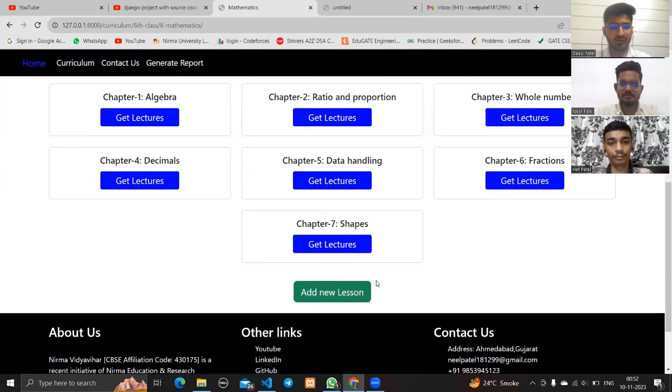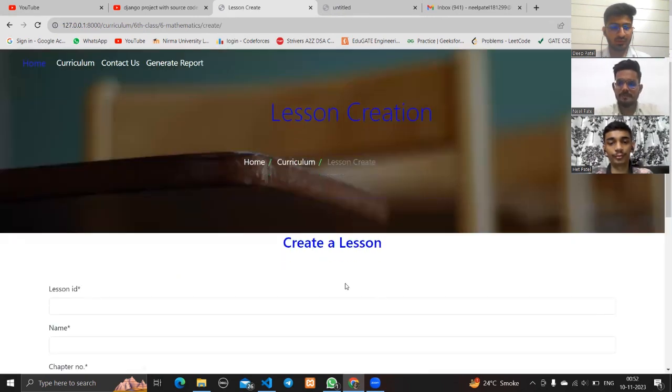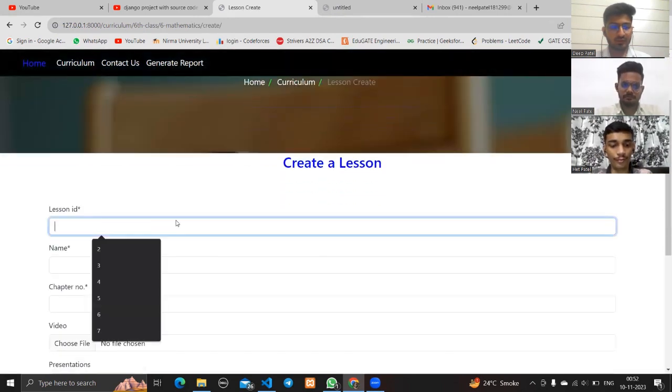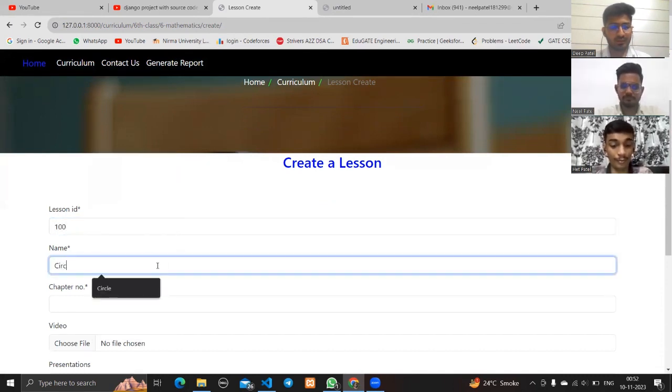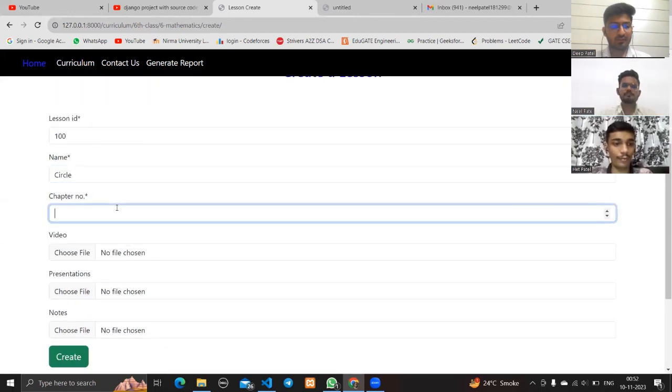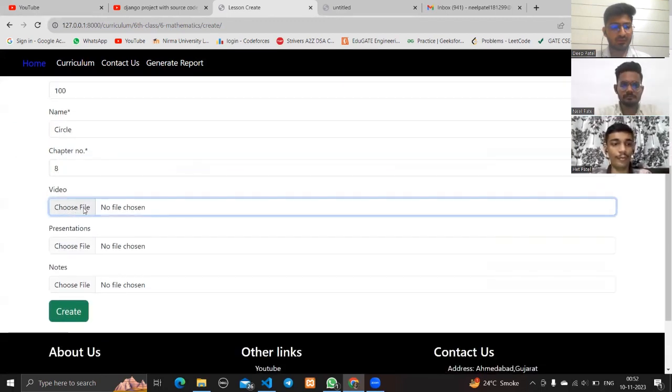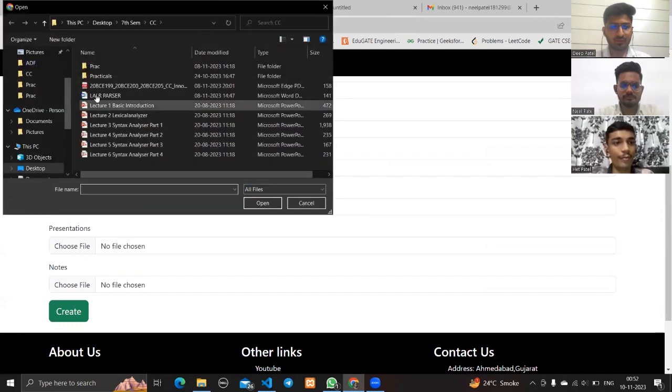And here the teacher can add a new lesson. So here the teacher can add any lesson ID. Then here the teacher can add the lesson name, like circle. Then here the teacher can provide the chapter number, like 8. Then here the teacher can upload a video.